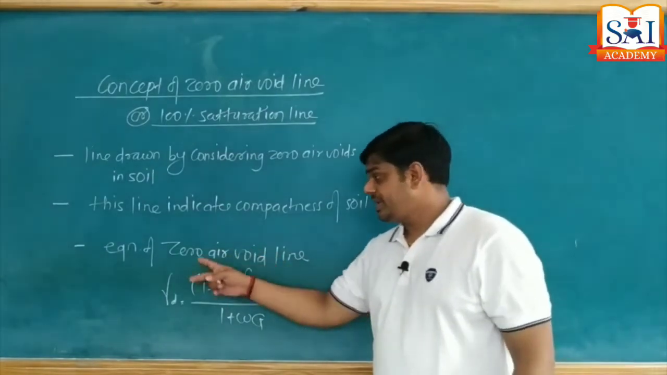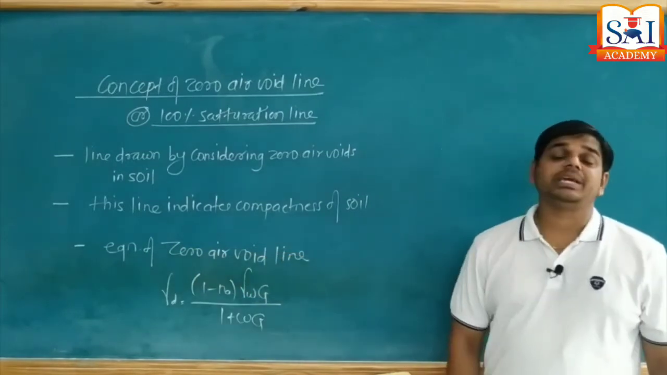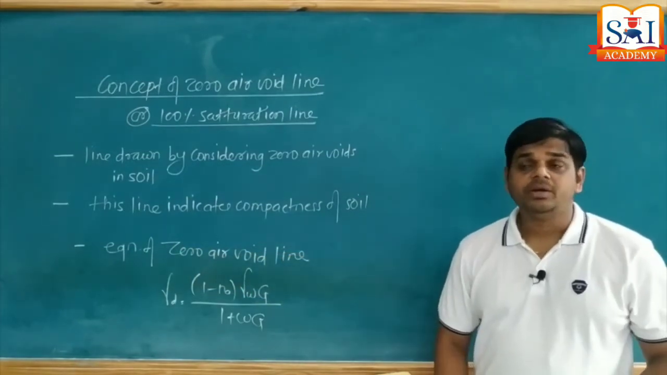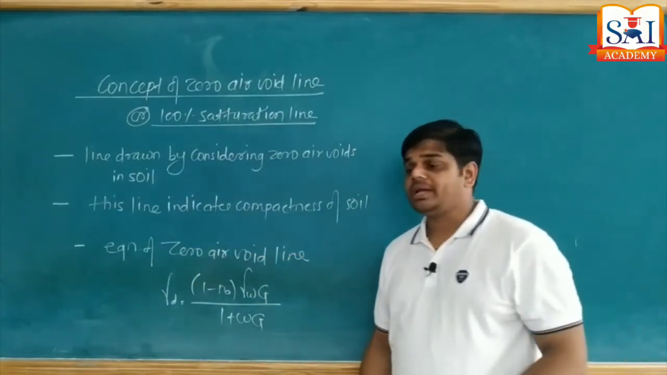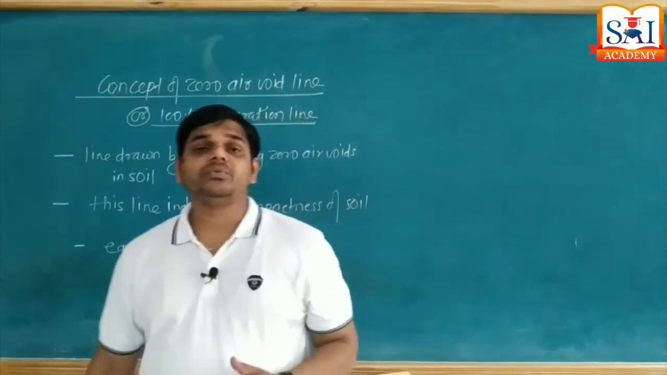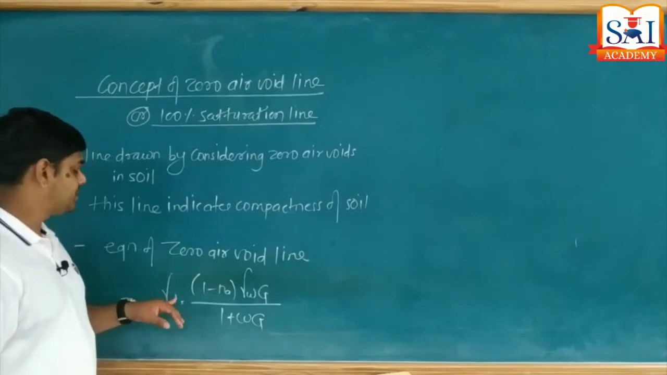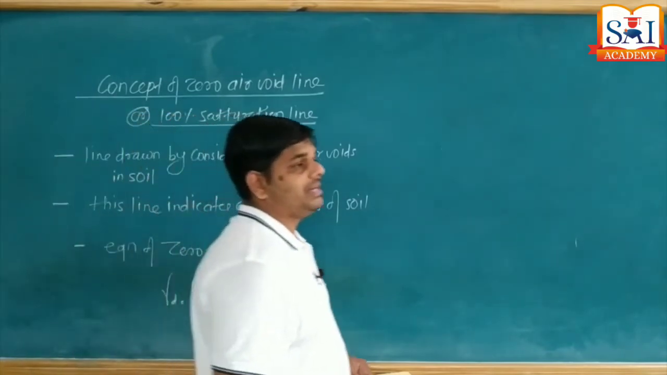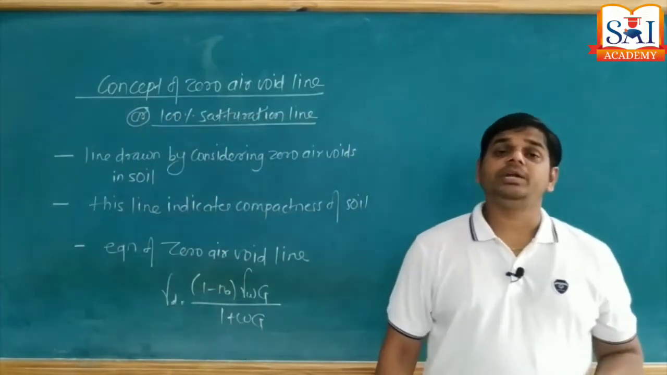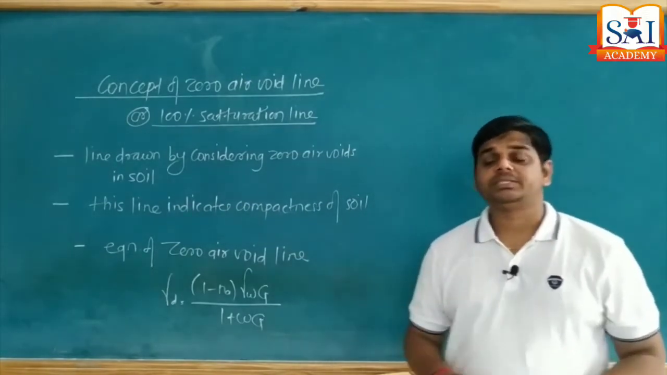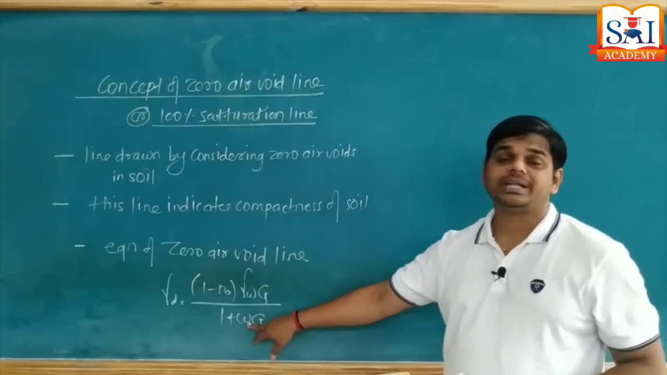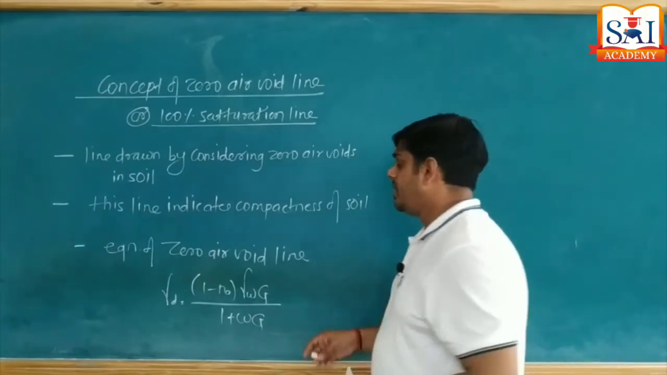Then let's move to the next important part, that is the equation of zero air void line. What is the equation of zero air void line? That depends upon the equation which is used for calculation of dry unit weight of soil. That is gamma d is equal to (1 minus na) gamma w into G divided by 1 plus w into G, that is water content into specific gravity. Now